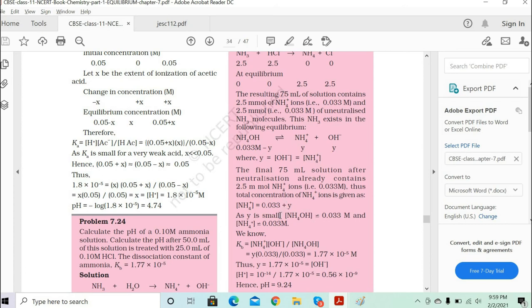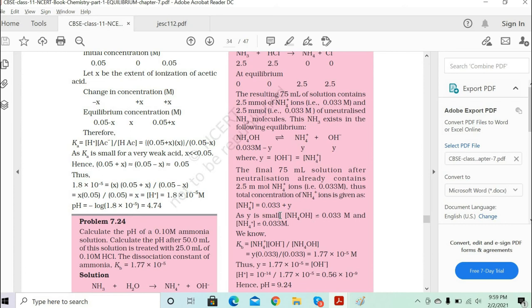Okay, no problem. So for molarity, we need to find the concentration of the 2.5 millimoles of ammonia in the 75 ml solution, right? Basically you need to convert to moles per liter, so you need to convert into liters, right? 2.5 millimoles, right?